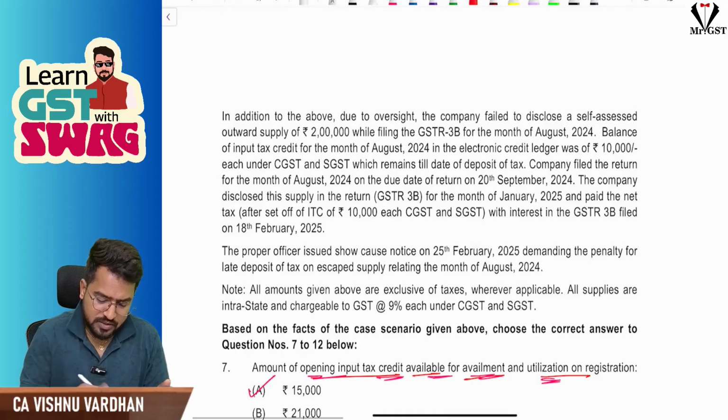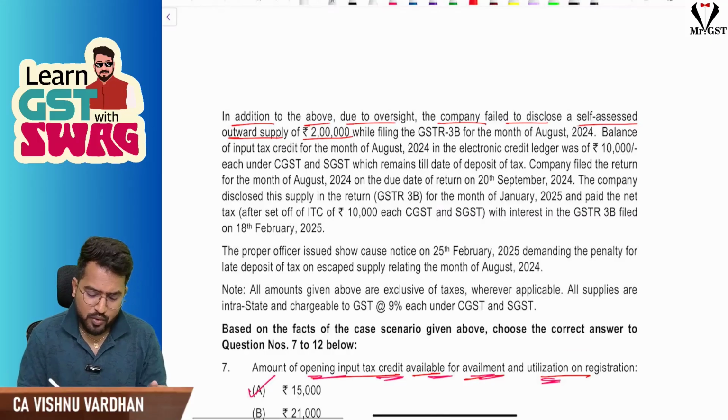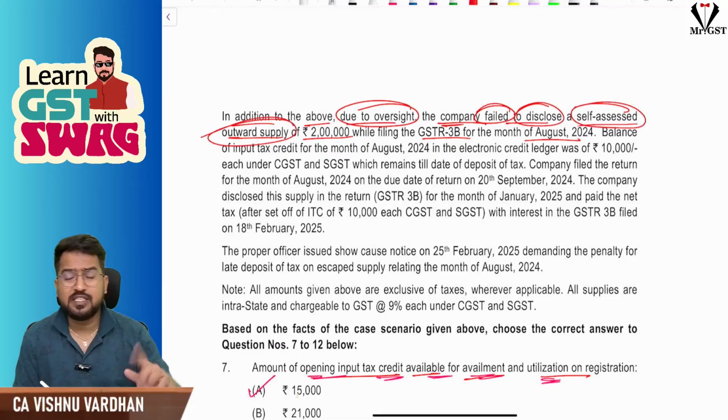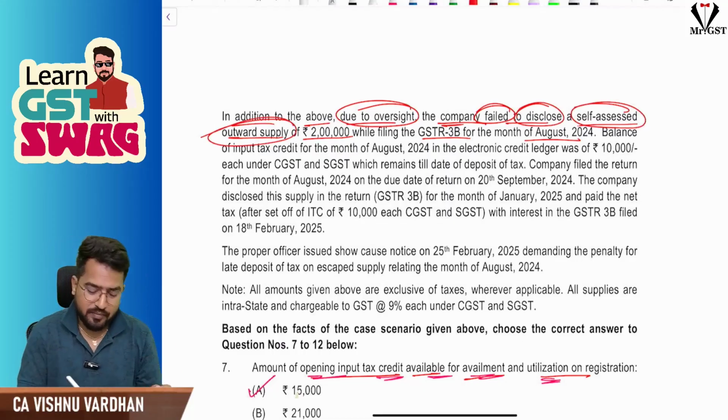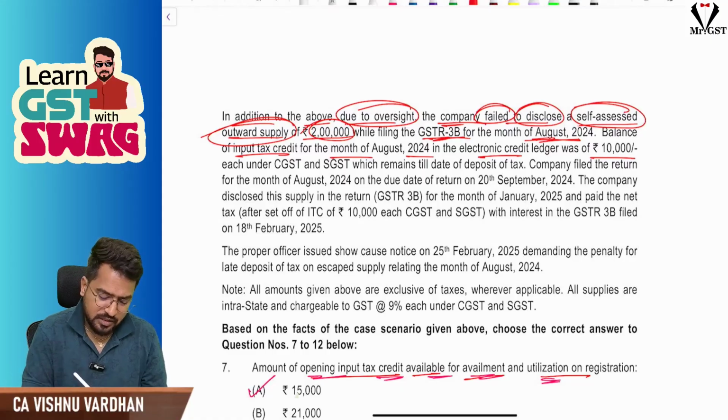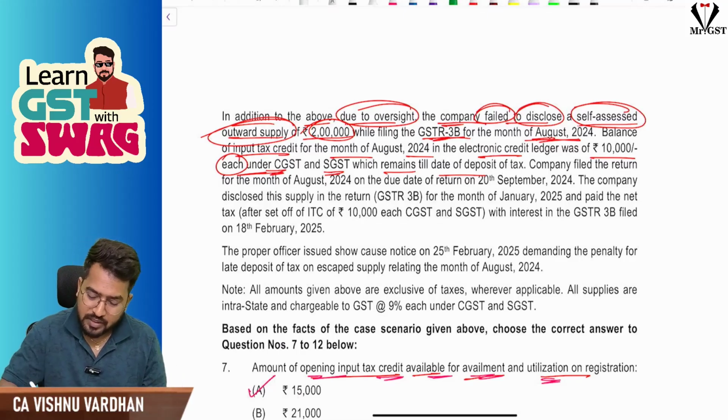Okay. So next, in addition to the above, due to oversight, the company failed to disclose a self-assessed outward supply of 2 lakh rupees while filing GSTR 3B for the month of August. Understand, due to oversight, the company failed to disclose an invoice of 2 lakh rupees in GSTR 3B for the month of August. Balance ITC for the month of August 2024 in the e-credit ledger is 10,000 under each head, CGST and SGST, which remains till the date of deposit of tax. The company filed the return for the month of August on the due date, 20th September.